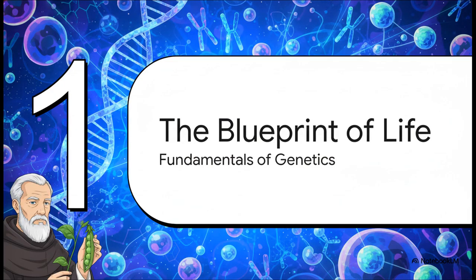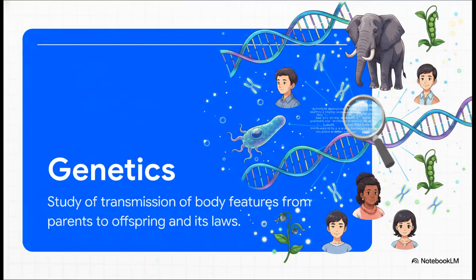Section 1. The blueprint of life. So, it's absolutely crucial we define our terms first. Genetics is, officially, the study of the transmission of body features, both the similarities and the differences, from parents to offspring, along with the strict laws governing how this transmission happens. Think of it like a biological rulebook. It dictates how life perpetuates generation after generation, whether you're a single-celled amoeba, a massive elephant, or a human being.